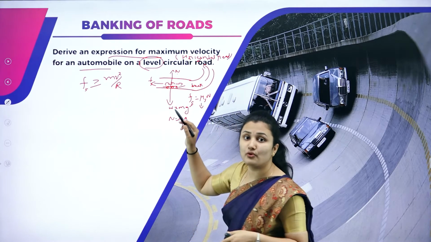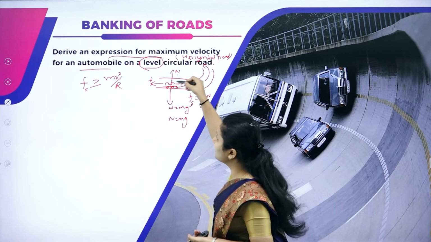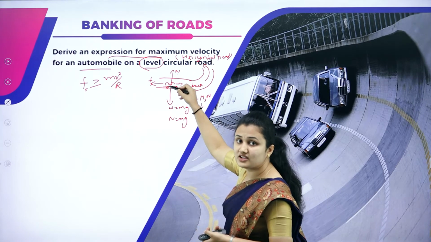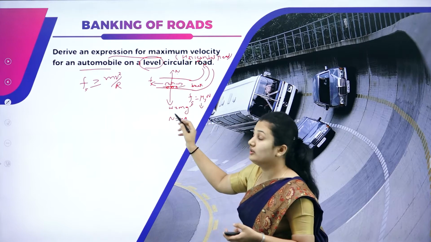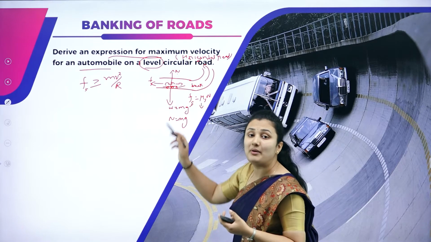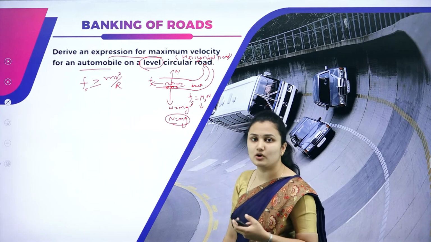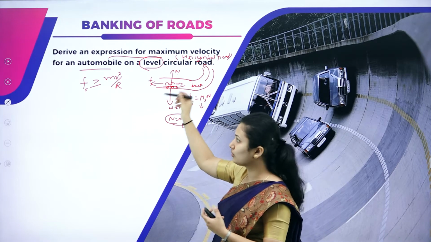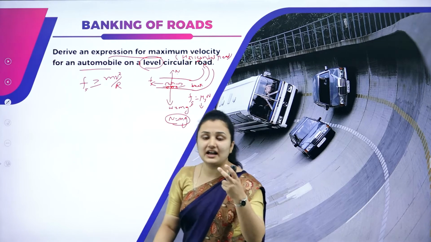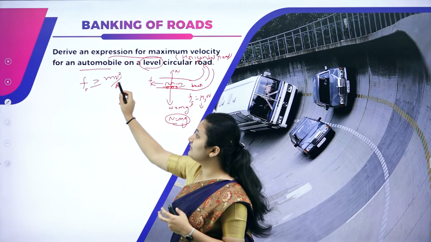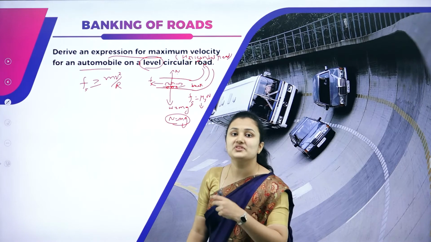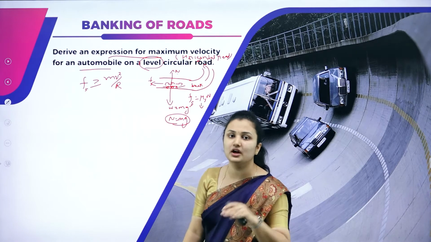So there is no acceleration along the vertical component. The normal reaction N will balance the weight of the car, so N is equal to mg. Along the horizontal road, it is the friction between the tire and the surface of the road which is giving us the centripetal force, which is acting along the surface of the road.